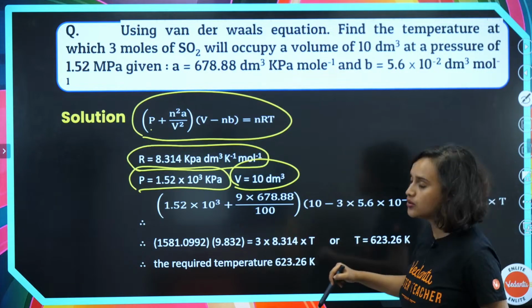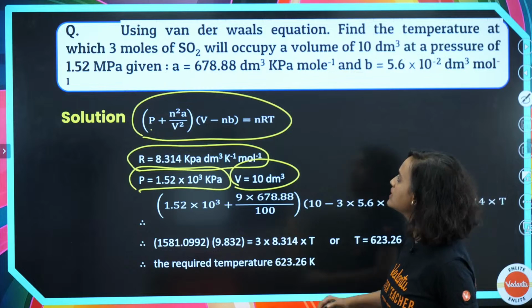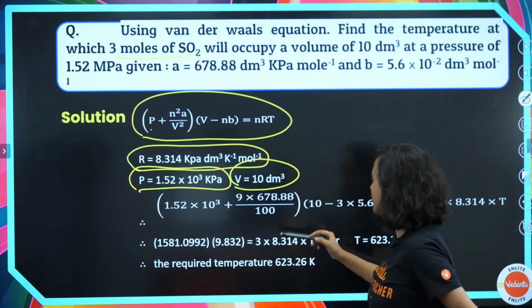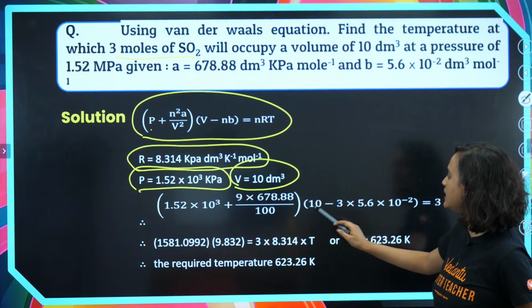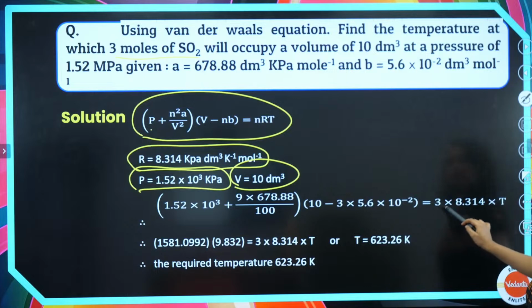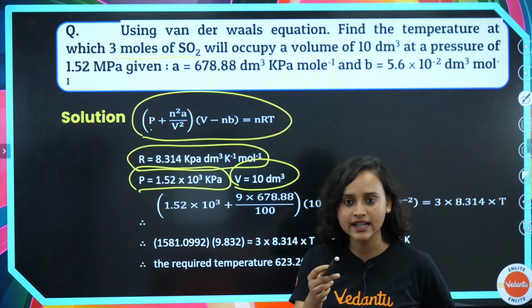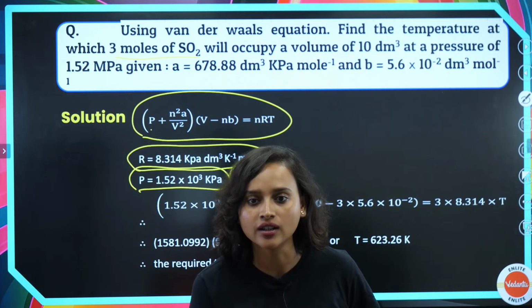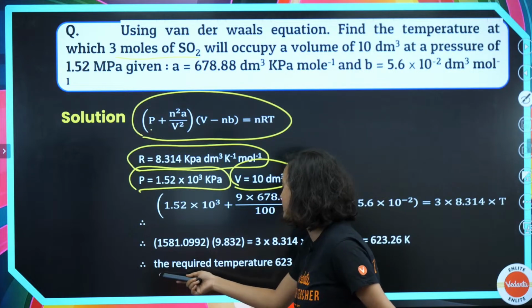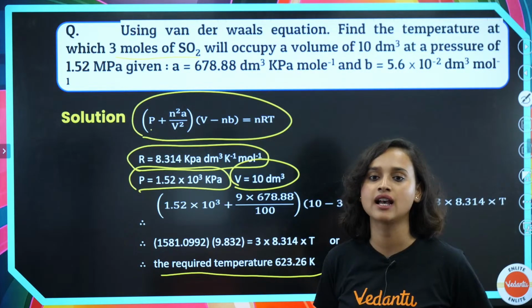How 9? Some of you might ask, how is it 9? You tell me, guys, what is it? See what is given here, 3 moles of SO2, okay? Then what do we write? We write 10 minus 3 × 5.6 × 10^-2 is equal to 3 point this. Then once you solve it, yes, somebody said it, ma'am, around 620. Please give, I will try, yes. So the required temperature is 623.26 Kelvin. That's our answer.